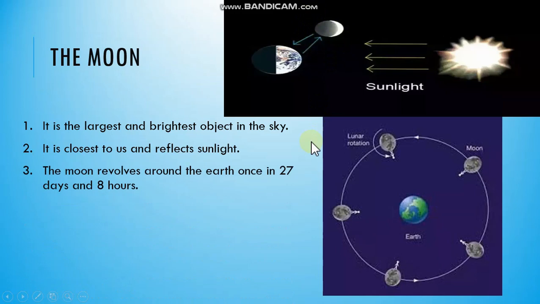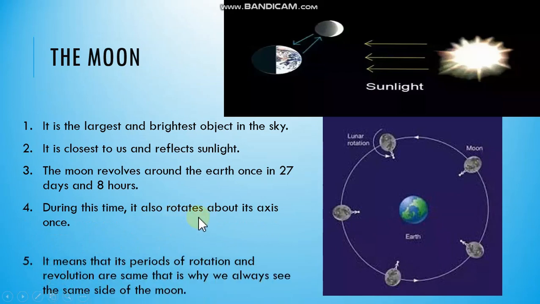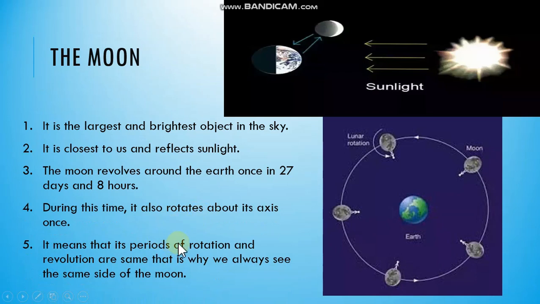The moon revolves around the Earth once in 27 days and 8 hours. Near about 28 days it takes to revolve around the Earth. During this time, it also rotates about its axis once. Rotates means spins, just like a top. It means that its periods of rotation and revolution are the same. That is why we always see the same side of the moon.